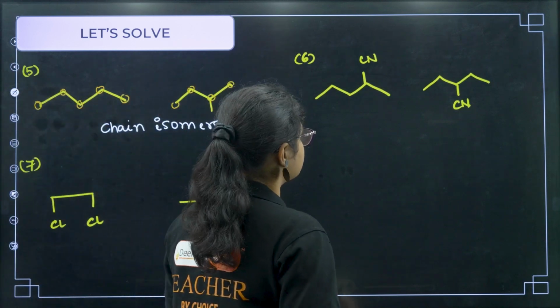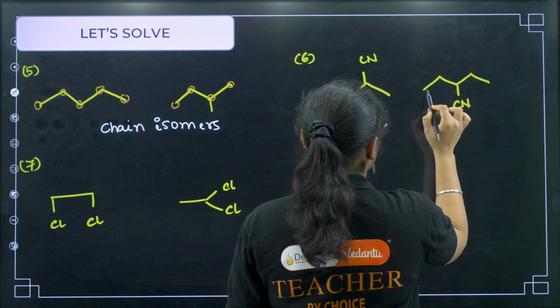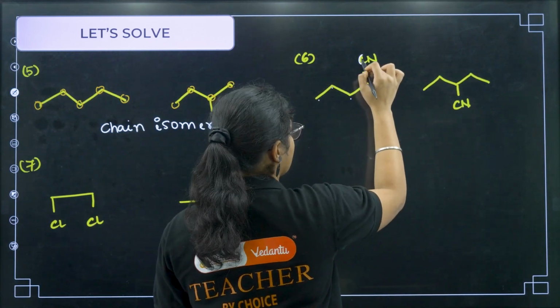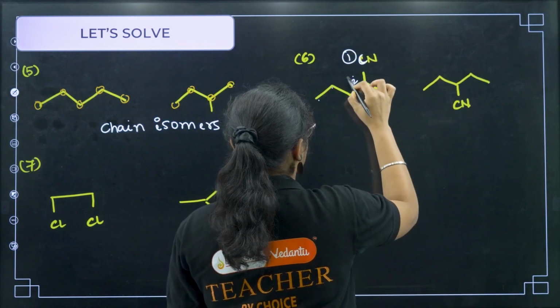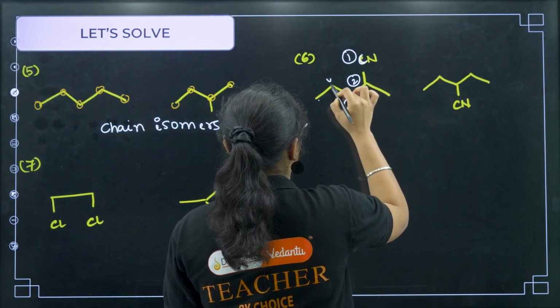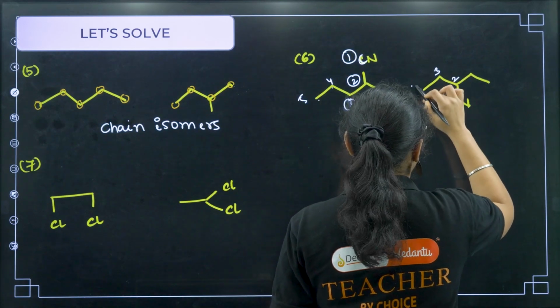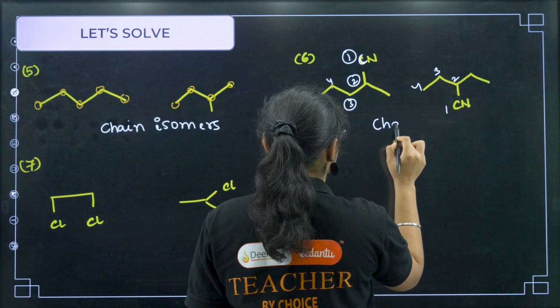Now coming to this one, here you can see this is 1, 2, 3, 4, 5. Here also you should see that if a carbon nitrile is there, that carbon should be given the first number, right? So 1, 2, 3, 4 and 5 carbon chain, and here 1, 2, 3 and 4 carbon chain, right? So this is also chain isomers.